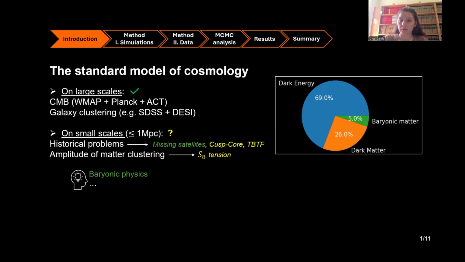Now, the missing satellites problem has nowadays been largely resolved through the incorporation of baryons in high enough resolution simulations, so it is natural that cosmologists ask whether all these challenges can be solved through baryonic physics or whether alternative dark matter models could do the job.